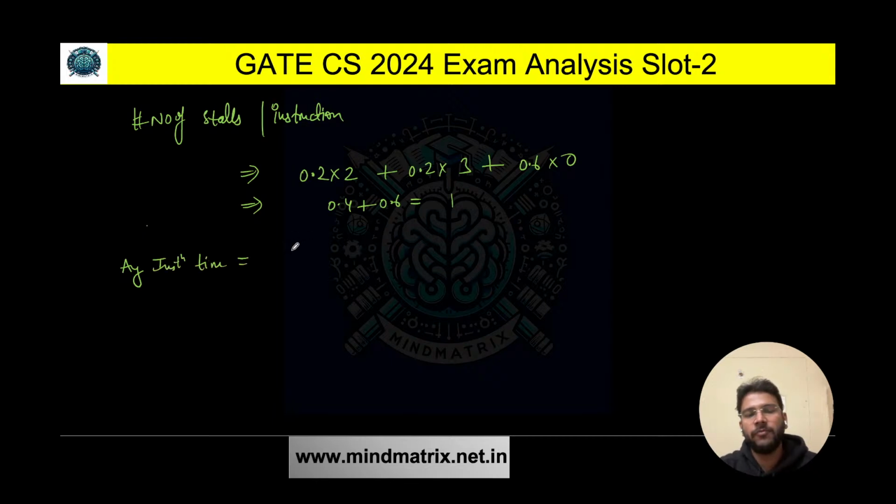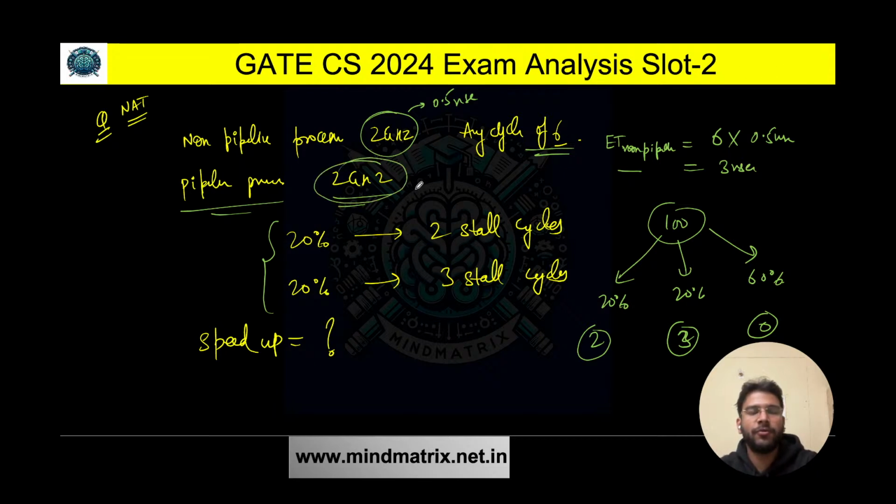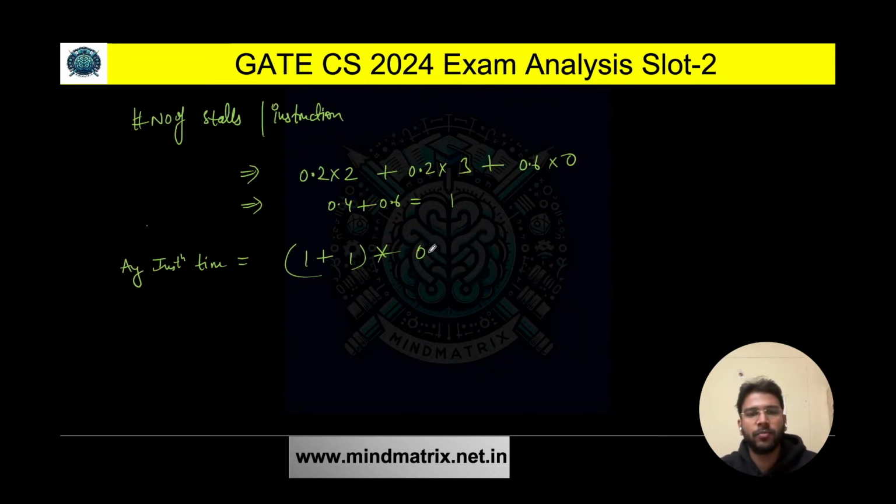Average instruction time for this pipeline would be what? Ideal CPI, that is 1, plus the number of stalls per instruction, that is 1, multiplied by the cycle time. Cycle time is, again, for the pipeline processor also 2 gigahertz, that means 0.5 nanoseconds. So 2 into 0.5, that is going to be 1 nanosecond only. Now we have the effective or average instruction time for both non-pipeline and pipeline.